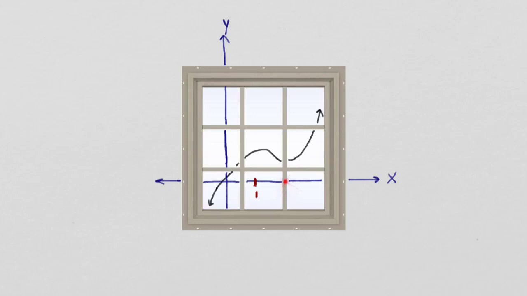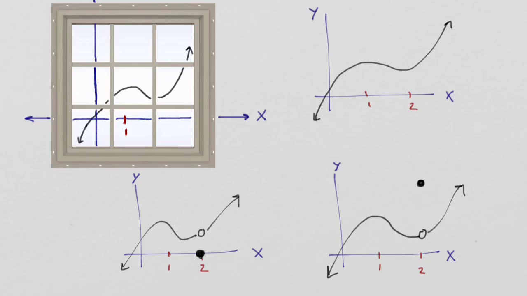You'll notice that the 2 value is behind this part of my window, right? I can't see what's going on at the 2 value, but I can use reasoning to assume that it's going to be that point right behind my window, right? So whatever this y value is going to be, maybe that would be 1/2 or a little bit more than a half, I could make the assumption that what's going on at x equals 2 is that my output value is 1/2. But the reality is that any number of other scenarios could be happening. We do not know what's going on behind this window stick.